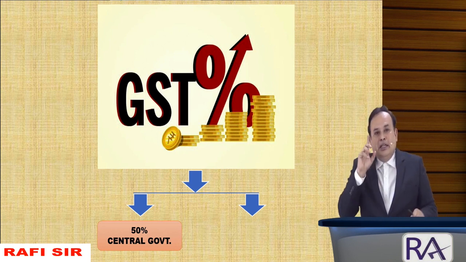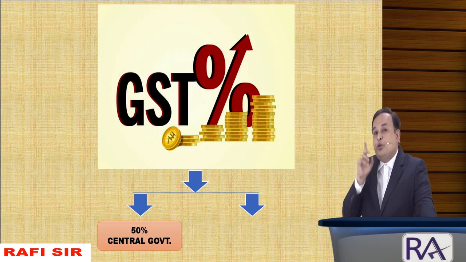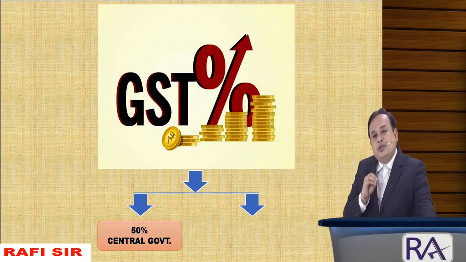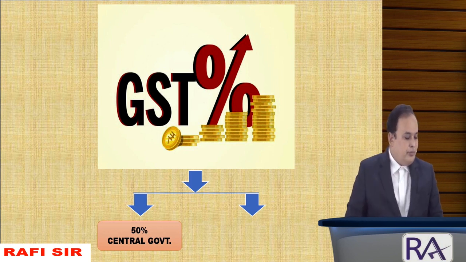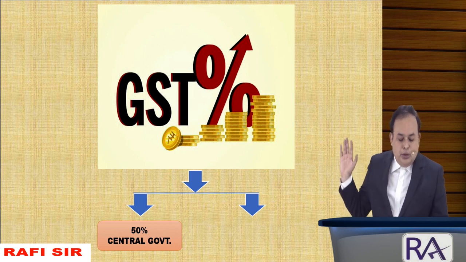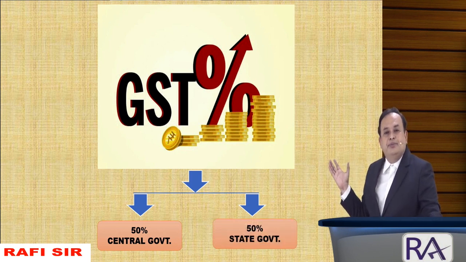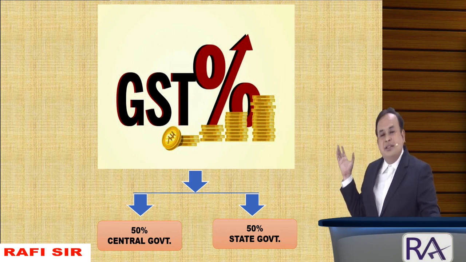Yes, it is one of the fundamental concepts, my dear. The sharing cannot be disproportionate. Equally, 50% goes to central, 50% goes to states. Got the clarity? State includes union territories. Further, look on the screen. The balance 50% goes to state government. 50 to central, 50 to states. Got the clarity, my dear?